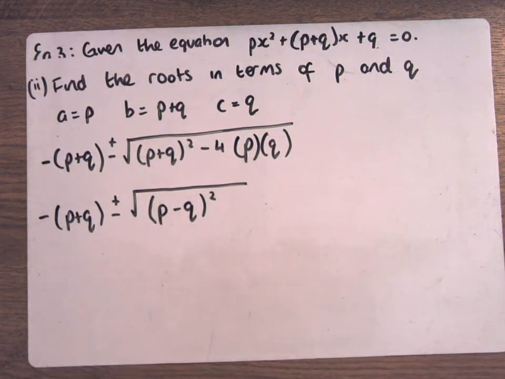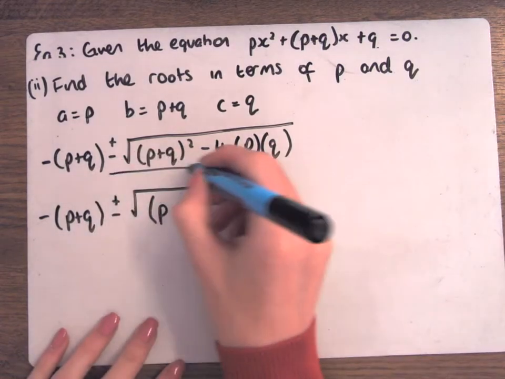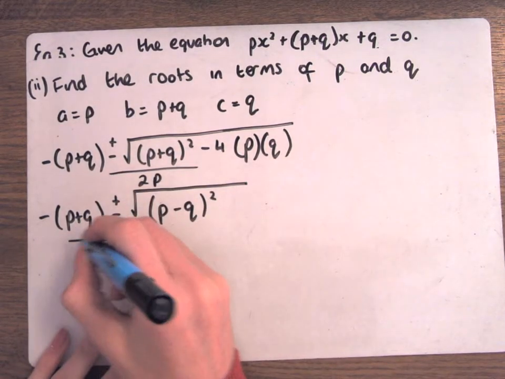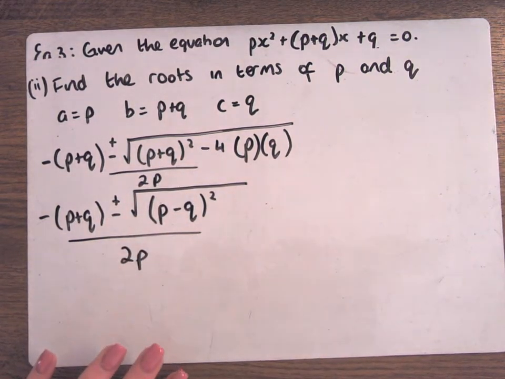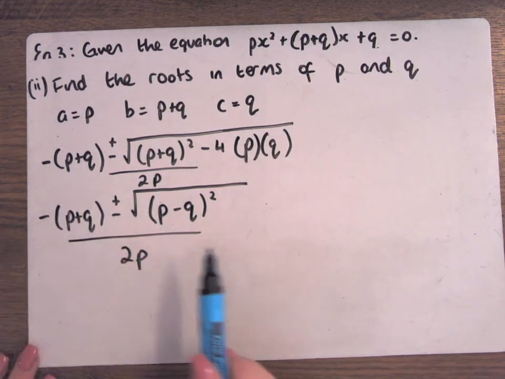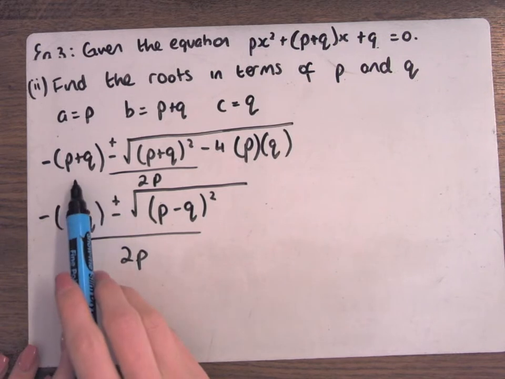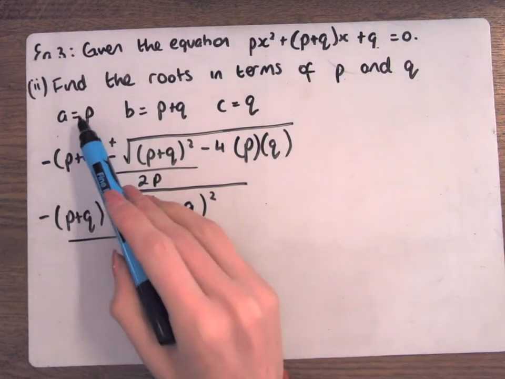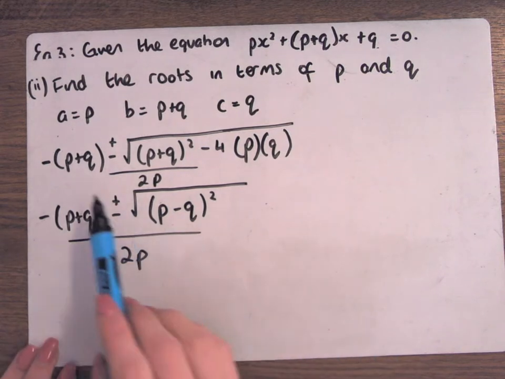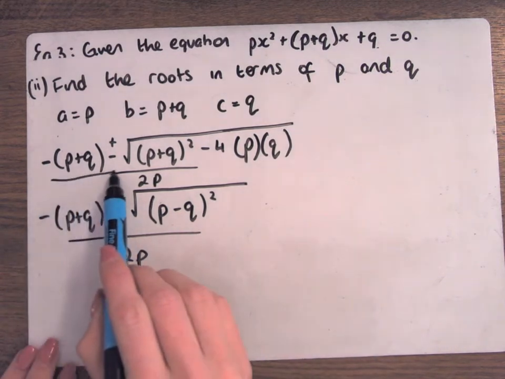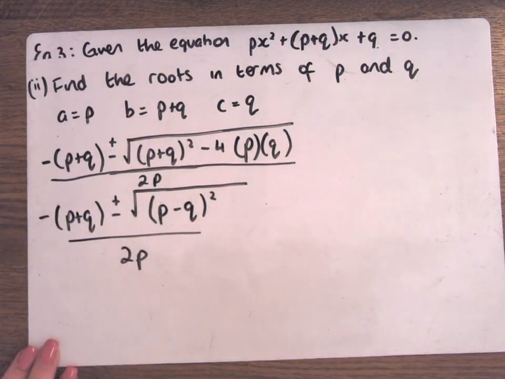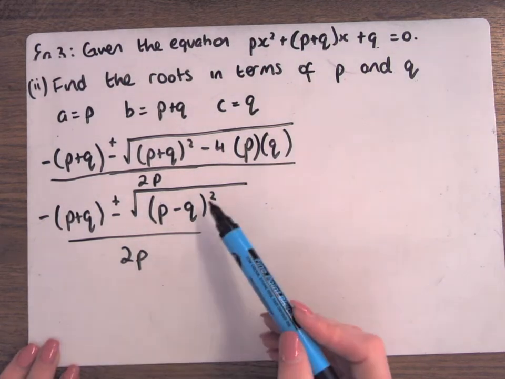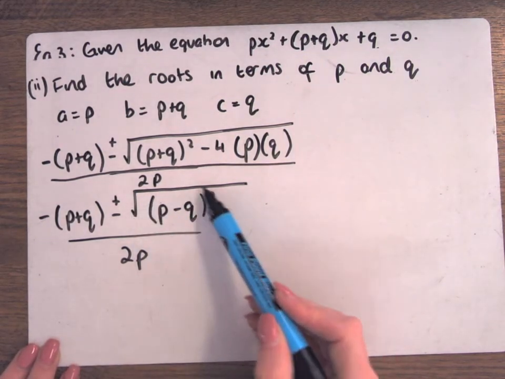Divided by 2A, all over 2A. So just filling into the minus B there, using my answer from above. Okay?